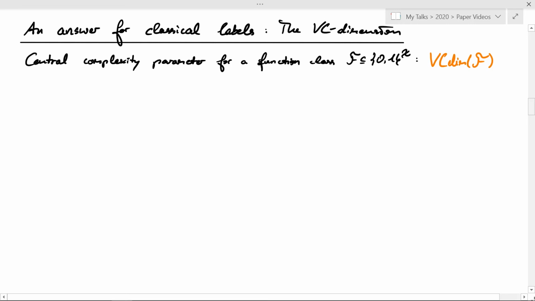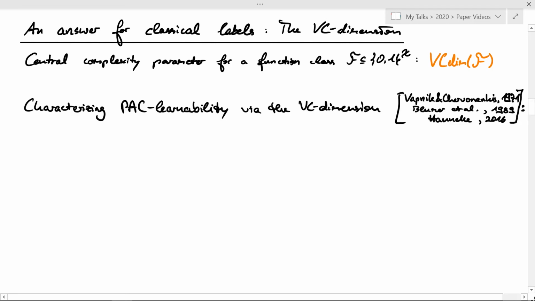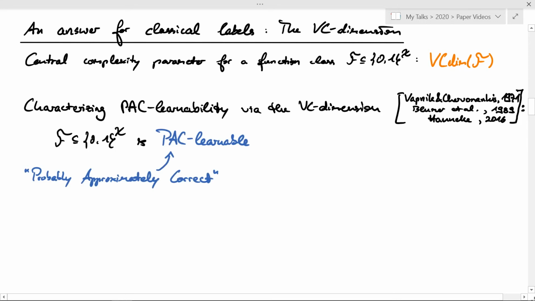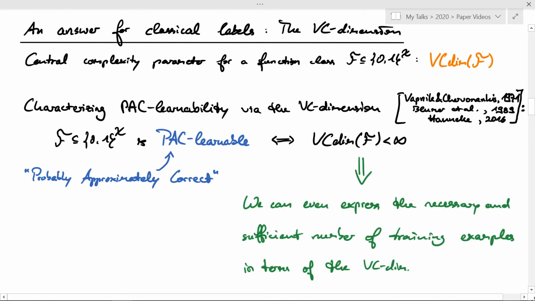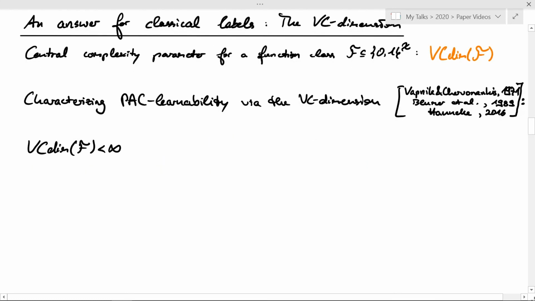So now that we have this complexity measure, let's see the results that are known here. Crucially, one can characterize PAC learnability via this VC dimension. A binary valued function class F is PAC learnable. The PAC stands for probably approximately correct, so we have to succeed with high probability and have to output an approximately optimal hypothesis. PAC learnability turns out to be equivalent to finiteness of the VC dimension of the class. We can even do more, namely we can express the necessary and sufficient number of training examples in terms of the VC dimension. In detail, this looks as follows.